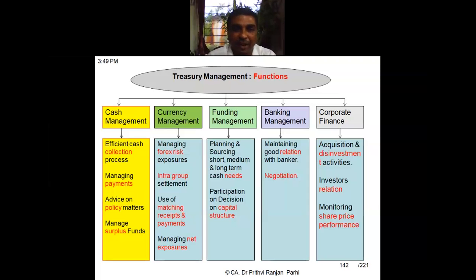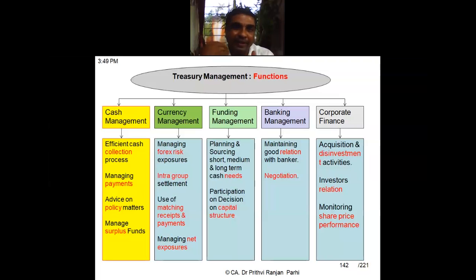Participation in decision on capital structure. What kind of capital structure the business house should have so that return can be maximized. So that capital structure decision is also a part of fund management decision. Then coming to banking management, it deals with maintaining good relationship with the banker. The banker has to be kept on good terms, right? And also it deals with negotiating with the banker regarding the terms and conditions, interest rate, all these things. So that comes under banking management.